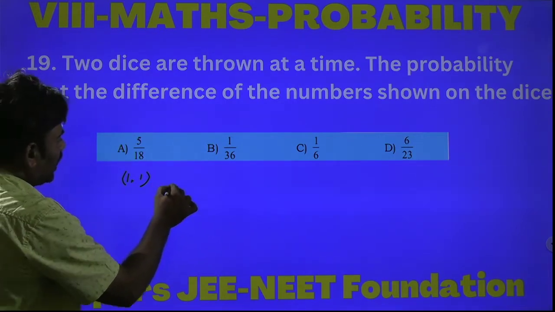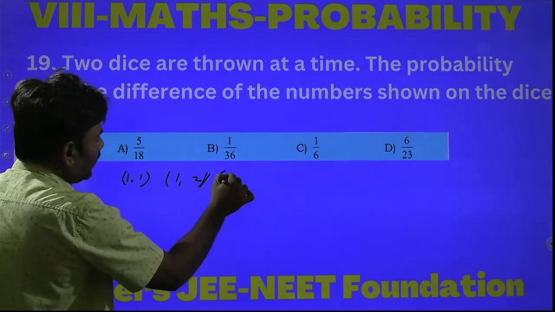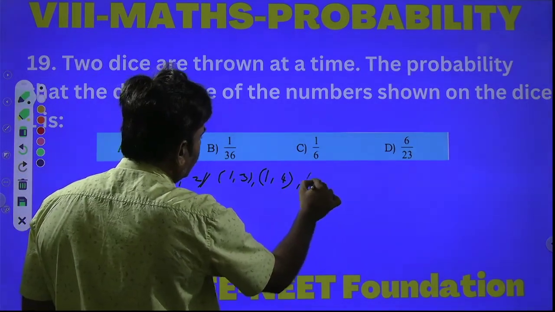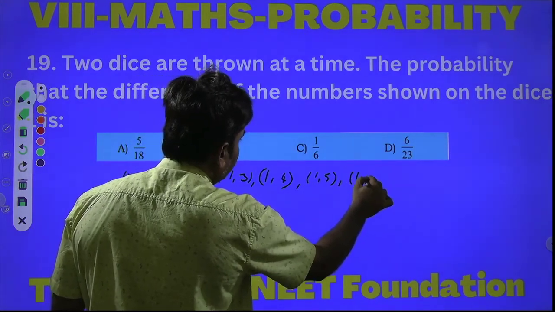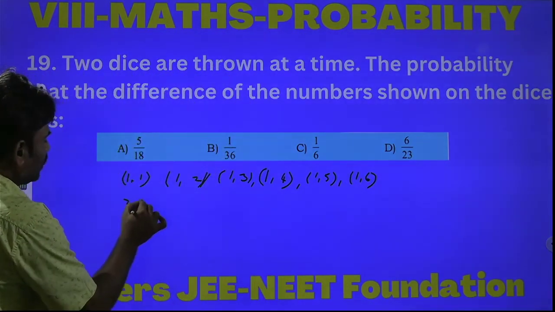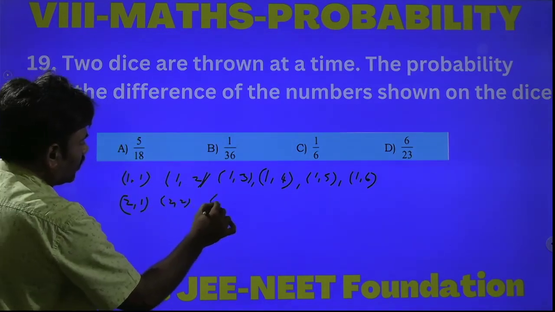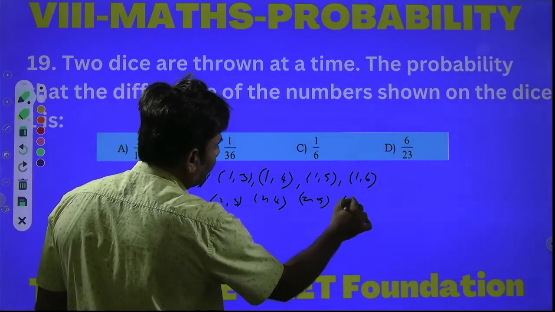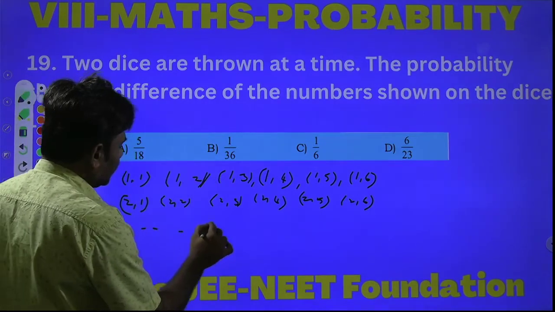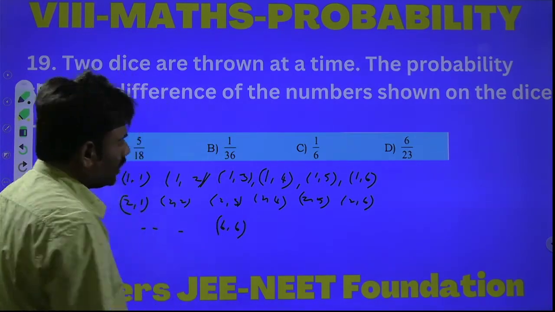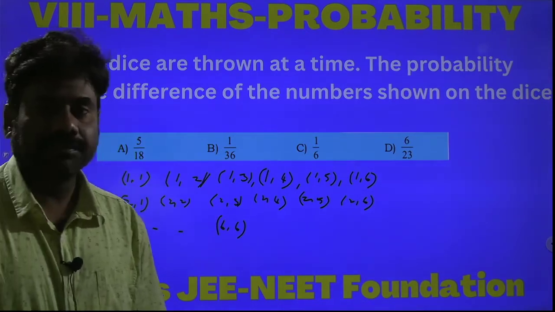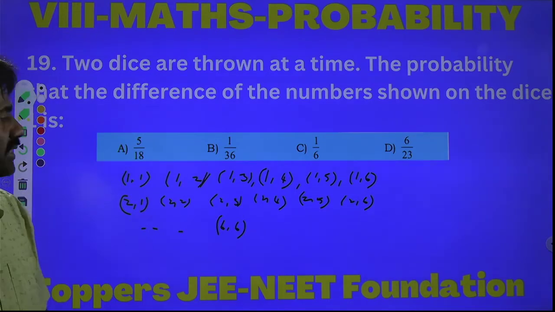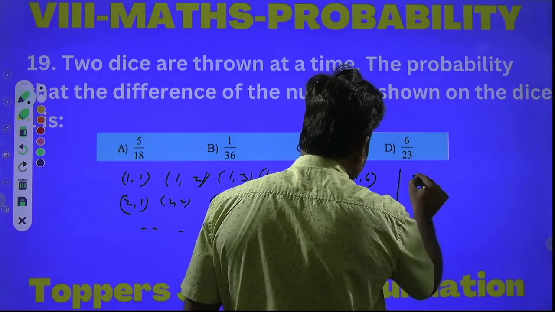That means 1,2. Similarly 1,3; 1,4; 1,5; 1,6. In the same way we get 2,1; 2,2; 2,3; 2,4; 2,5; 2,6, and so on. We will get 6,6. Totally, if you throw 2 dice at a time, the number of possible outcomes is 6 square. 6 square means 36. Therefore, the total number of outcomes is 36.